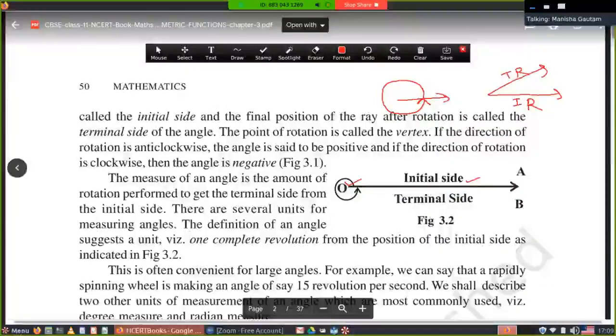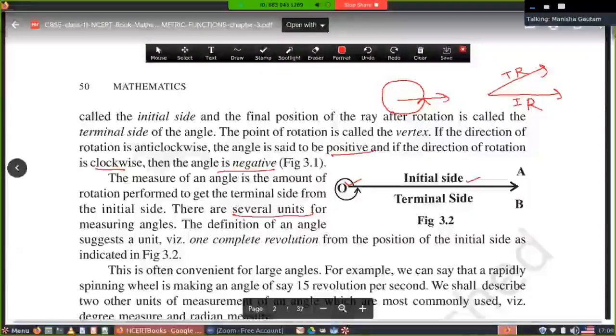If the direction of rotation is anti-clockwise, the angle is said to be positive. If the direction of rotation is clockwise, the angle is negative. The measure of an angle is the amount of rotation performed to take the terminal side from the initial side. There are several units for measuring angles. We have studied degrees. Today we'll discuss one more measurement unit for angles.